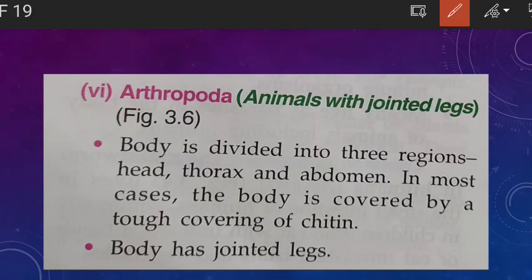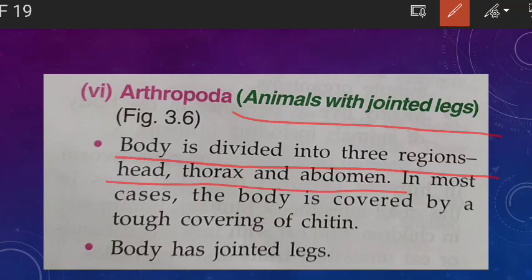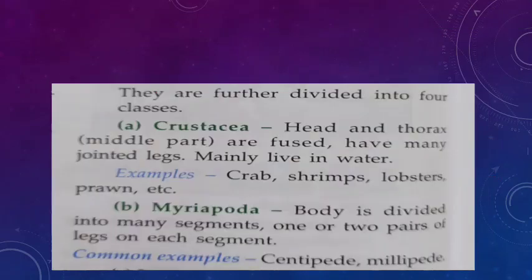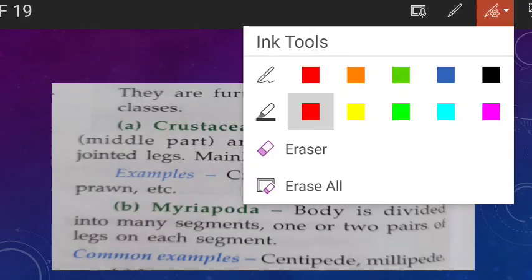Okay. Now next is arthropoda. Arthropoda means what? Animals with jointed legs. So if the question is give one word for animals with jointed legs, your answer will be what? Arthropoda. So in this, the body is divided into three regions: head, thorax and abdomen. In most cases, the body is covered by a tough covering of chitin. Body has what? Jointed legs. Clear? And arthropoda further divided into four classes.